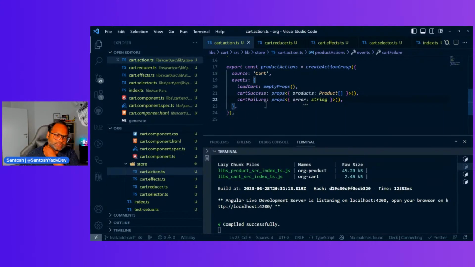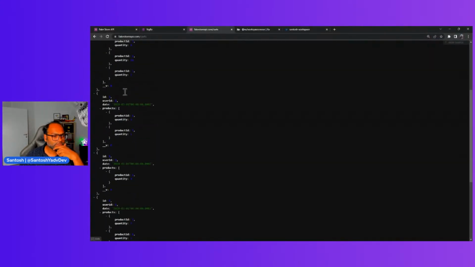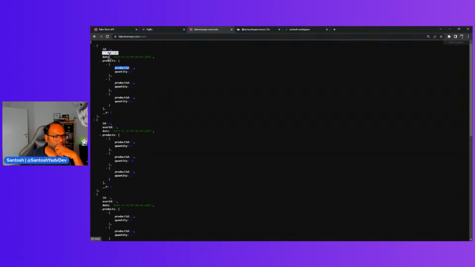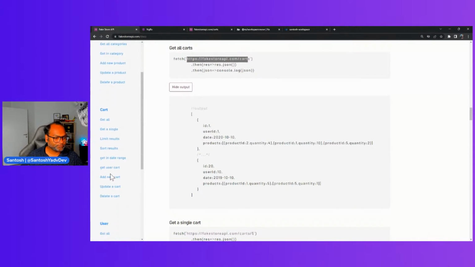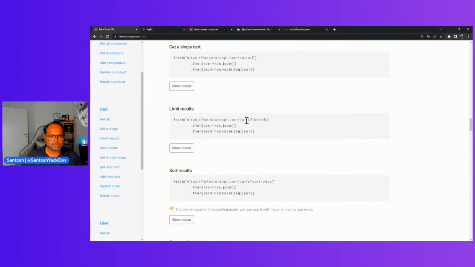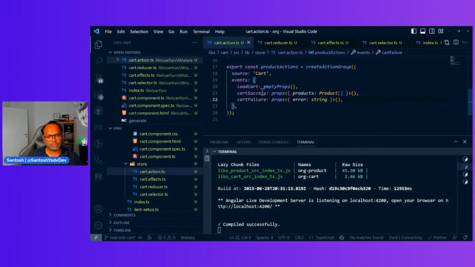But we also need some typings, right? So if you go back to the API, this is how it looks. It's an array with ID, user ID, date, and then products. For products, it just gives us product ID and the quantity. It doesn't give us more information about the product, I mean, the entire product info and metadata. So let's go and do that. Does this get a single cart? Okay, cart for a particular ID.